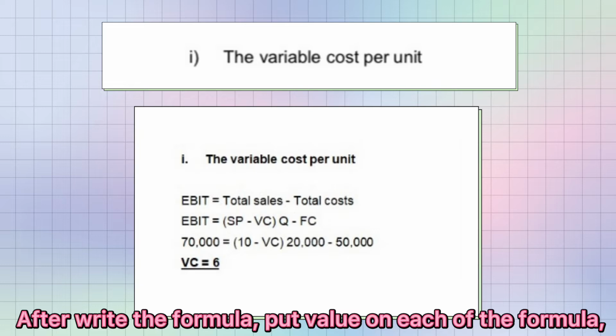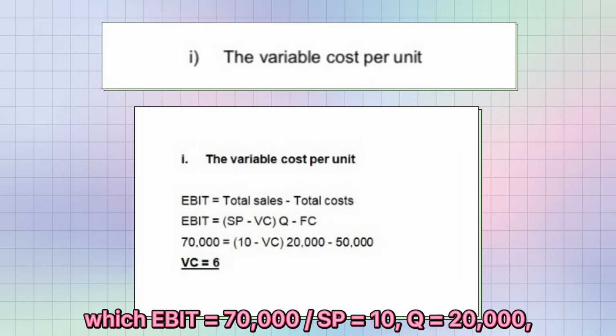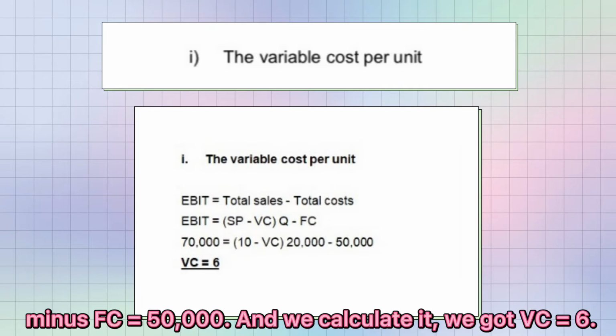After writing the formula, we put in the values: EBIT is 70,000, the SP or selling price is 10 ringgit, Q is 20,000, minus FC, which is 50,000. And we calculate it, we get VC equals 6.